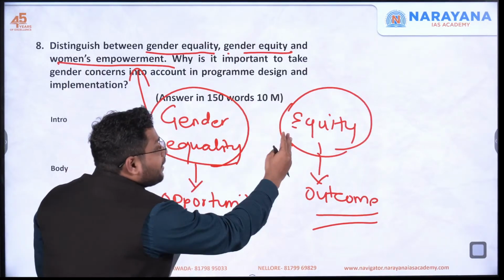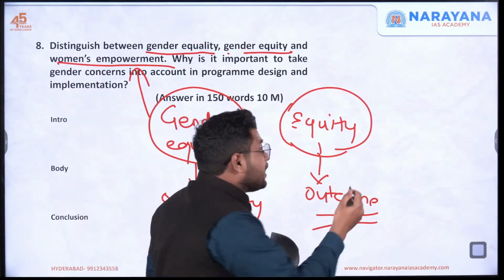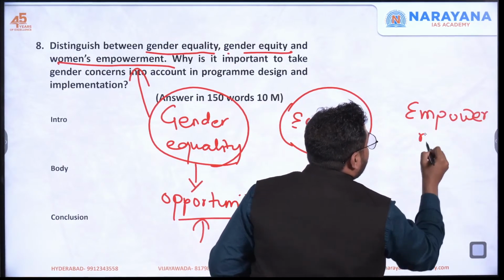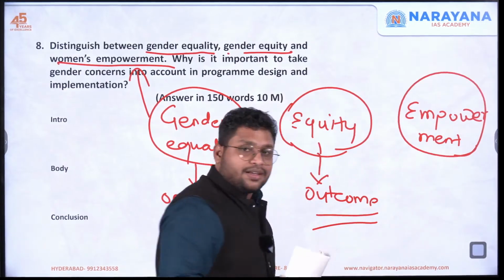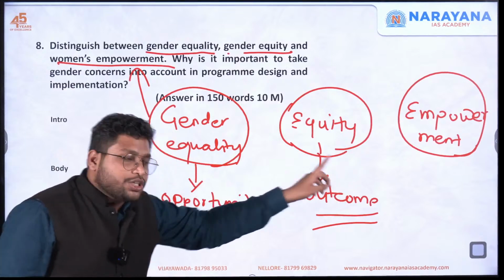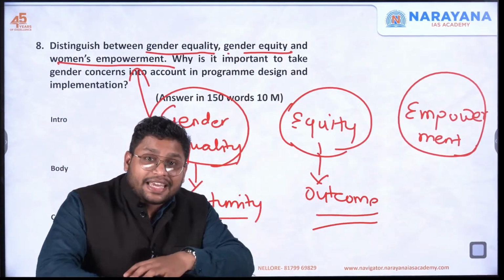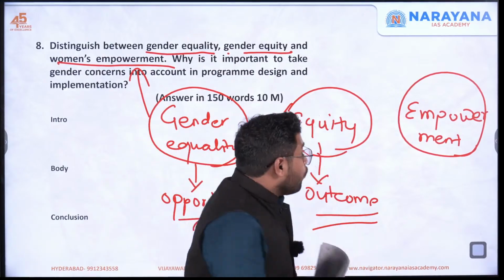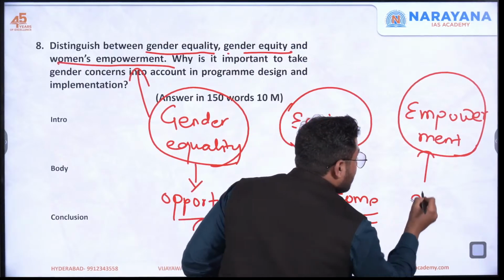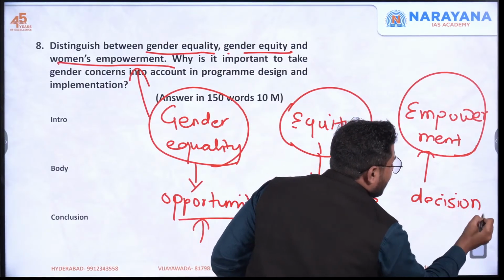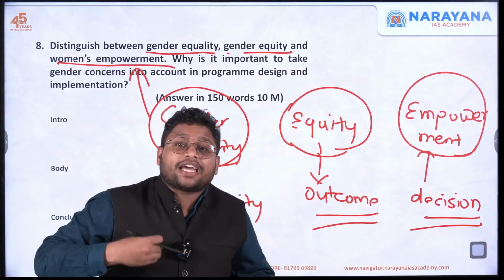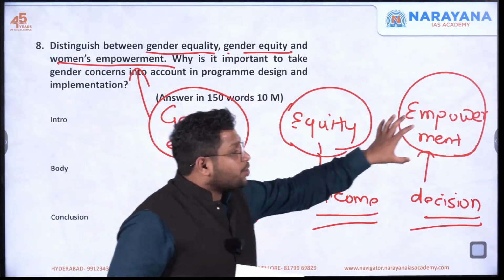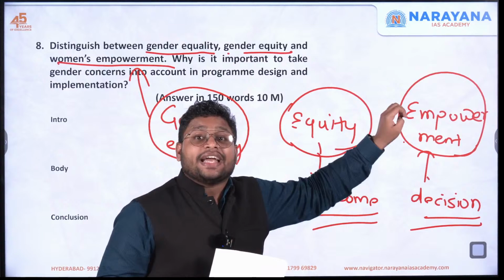And when we go for equity, then we are moving towards a third thing, that is women empowerment. Now look at this. Empowerment is a very broad term. Here you're not just providing opportunity or thinking about outcome, but eventually you have made women self-sufficient and self-powerful. You have empowered them. What have you given them? The decision making ability. Now they are able to take their own decisions. They have got awareness, they are sensitized about themselves. So here the woman has become truly independent.